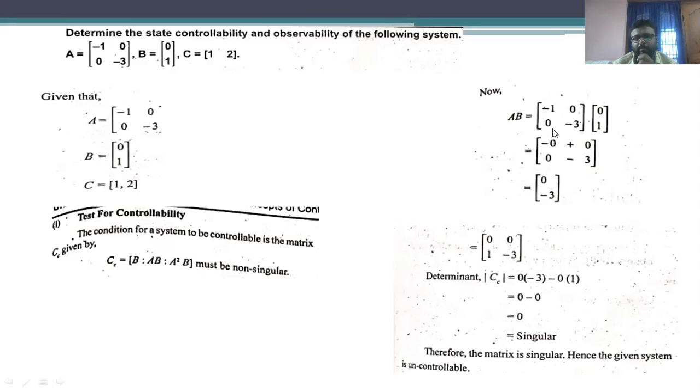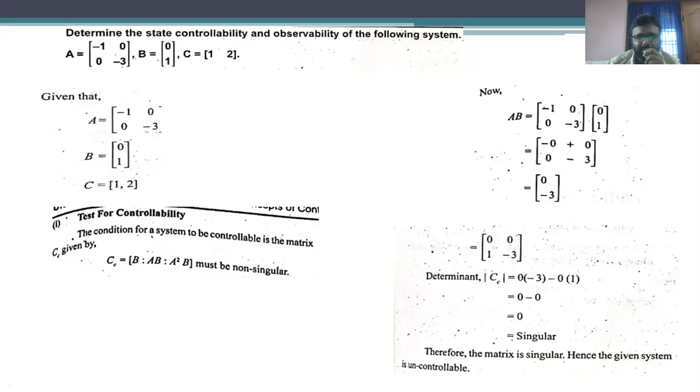AB is obtained with the multiplication of the matrix A with matrix B, and we are going to get the matrix AB as 0, minus 3. Therefore, the controllability matrix is obtained as CC is equal to 0, 1 and 0, minus 3. Upon calculation of the determinant of this particular matrix CC, the determinant value is 0. That means it is a singular matrix.